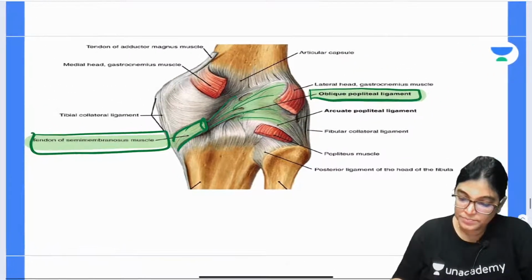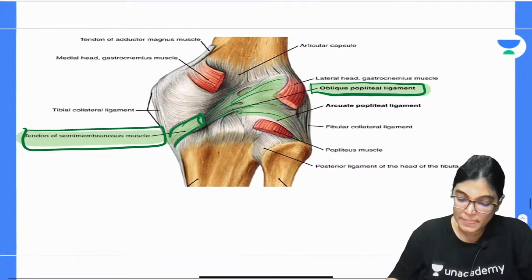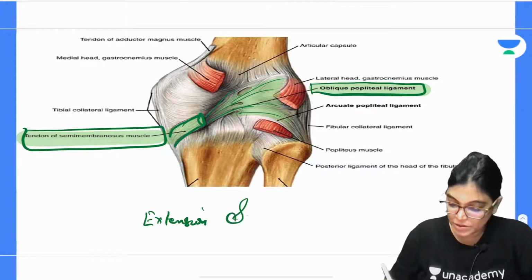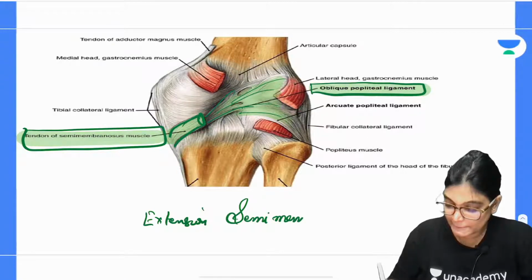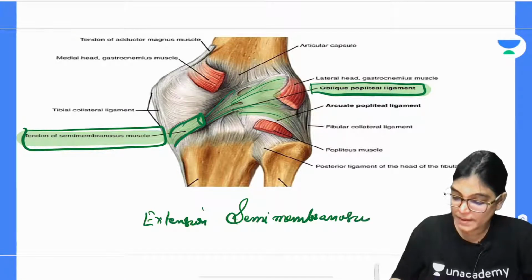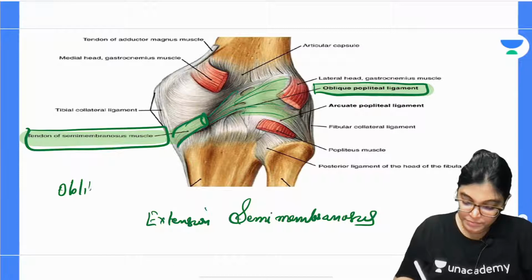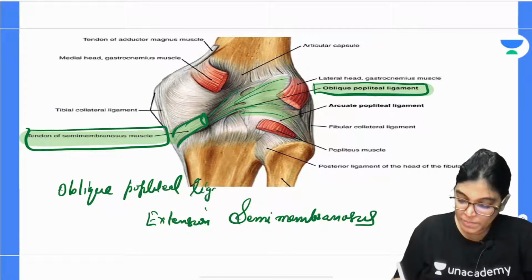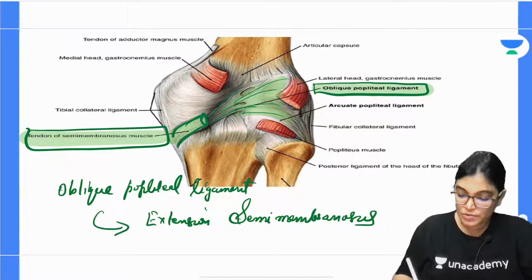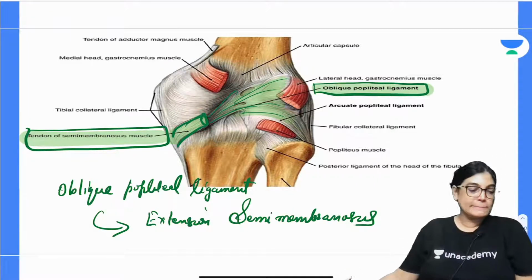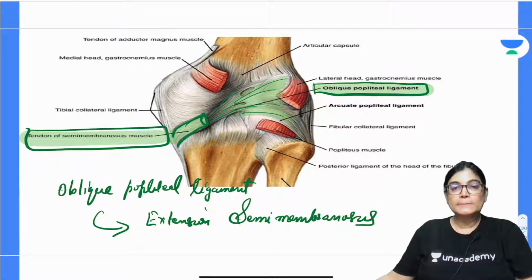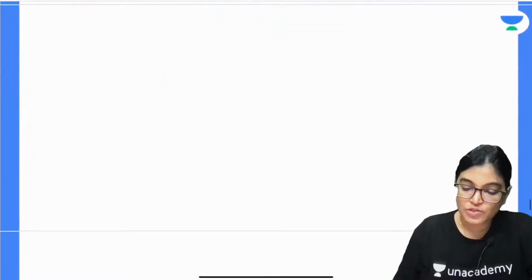So please write down, oblique popliteal ligament is an extension from semimembranosus muscle. Got it?